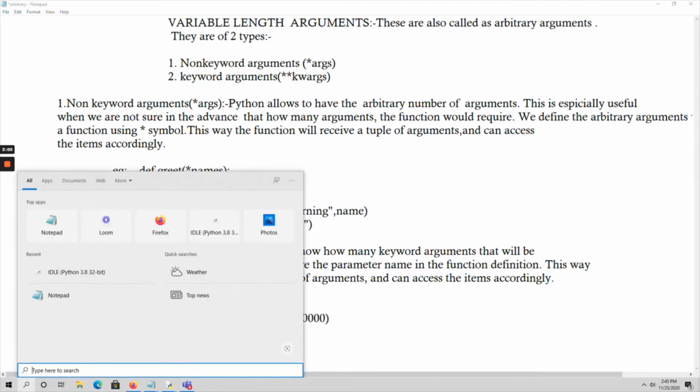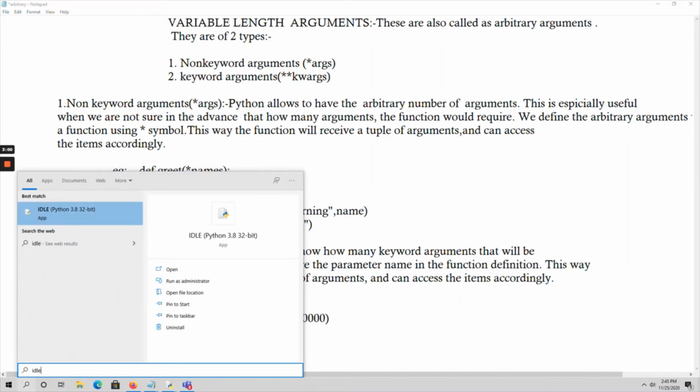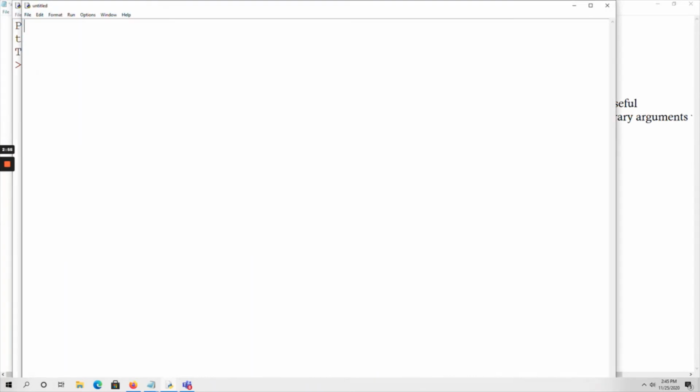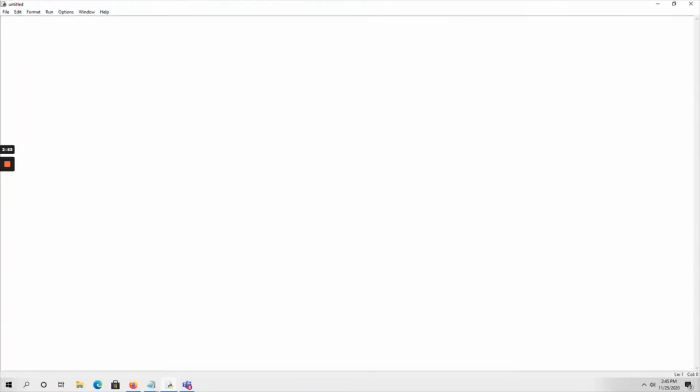So go to Python IDLE, open a file, go to a new file. Here I am taking the function def, the function name is greet. I don't know how many people I am going to pass this message to, so *names, that is asterisk names followed by a colon. This is my non-keyword argument.